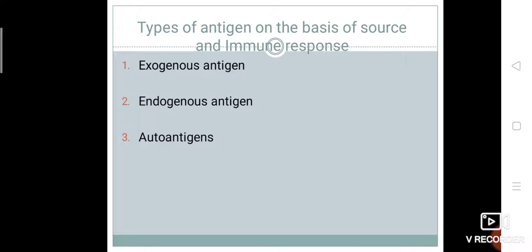These antigens enter the body or system and start circulating in the body fluid and are trapped by APCs or antigen presenting cells, such as macrophages, dendritic cells, etc. The uptake of these exogenous antigens by APCs is mainly mediated by phagocytosis. Example, bacteria, fungi, etc.